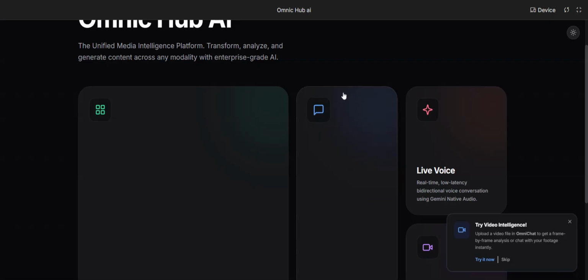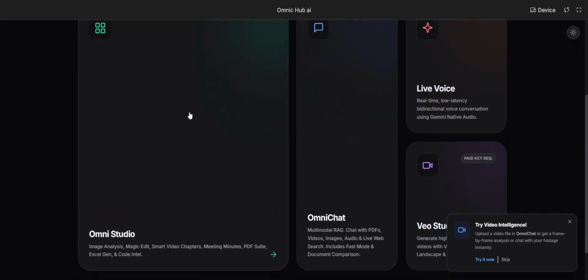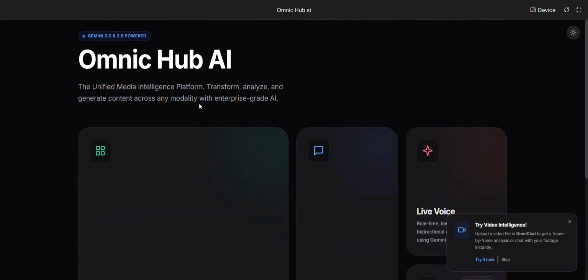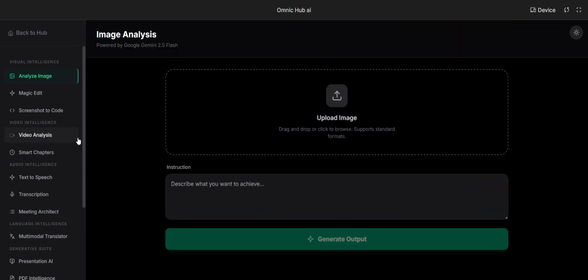Imagine if you don't need 10 different tabs for ChatGPT, Midjourney, a PPT generator, and a video generator. This is a Swiss Army knife of AI where you can do multiple things in one place. So this is powered by the entire Gemini ecosystem. We first move to an Omni Studio. This is the main tool of our app.